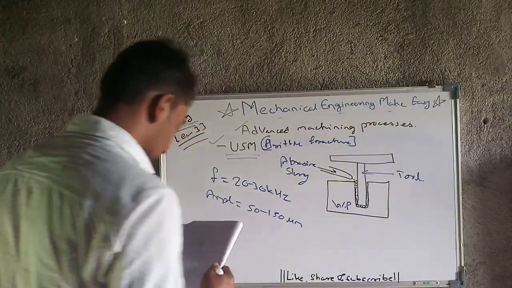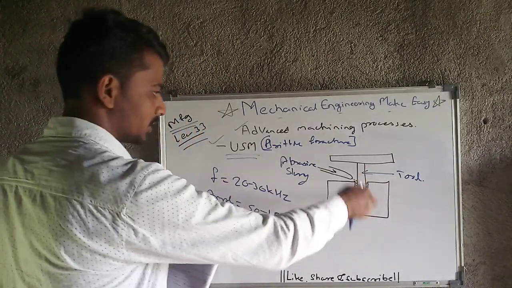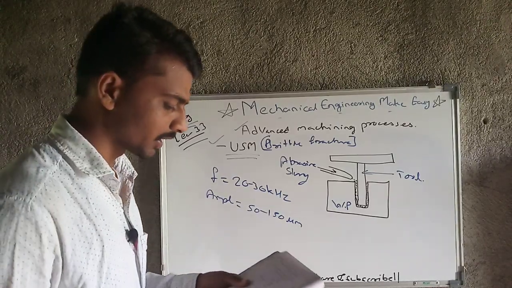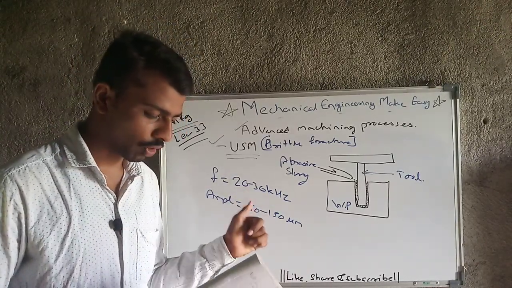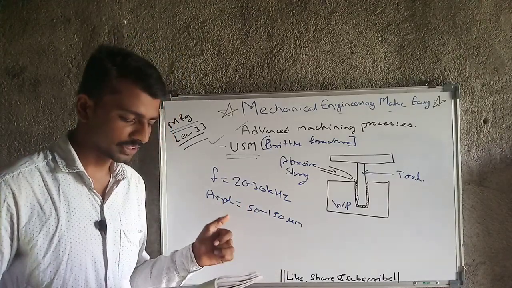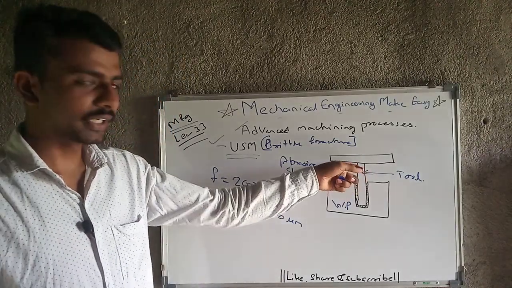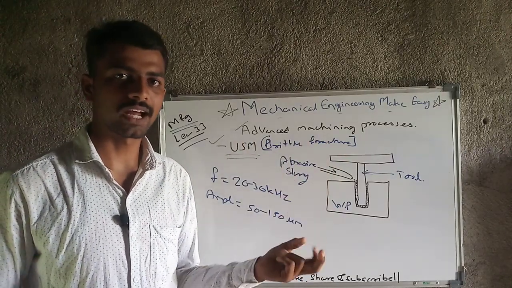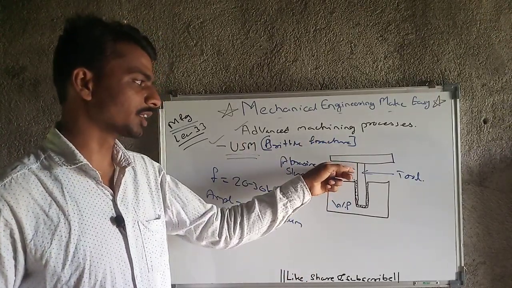Then the tool materials. For this tool there are some specific materials that we can use, which are very soft materials like copper, brass, mild steel, etc. For the tool we don't need any hard material. Very soft materials like copper, brass, mild steel we can use as a tool here.